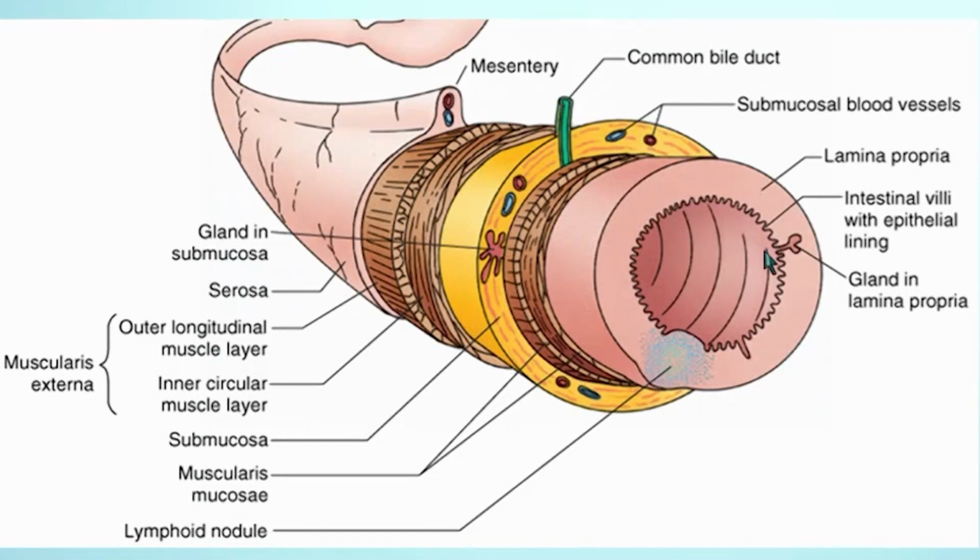In this figure, we can see it is the lumen of the digestive tract and from inner to outer it is mucosa which consists of lining epithelium. This is lamina propria. Here we can see these are glands in the lamina propria and this is lymphatic nodule and this is muscularis mucosa which is arranged as inner circular layer and outer longitudinal layer.